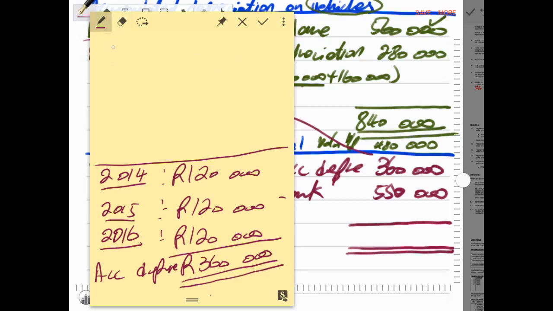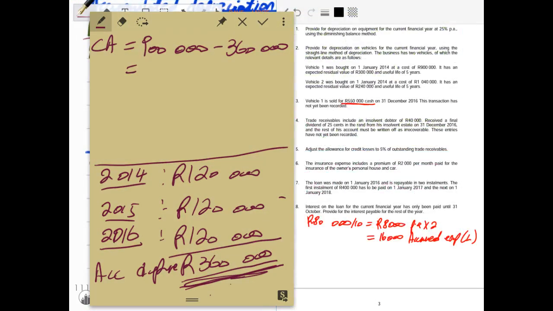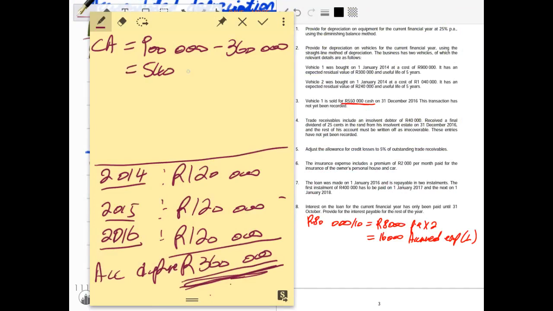In other words, we need to know the carrying amount of vehicle 1, and the carrying amount is the cost of 900,000 rands minus the accumulated depreciation of 360,000 rands, which we have calculated here at the bottom. Then 900,000 rands being the cost of the disposed asset minus 360,000 rands will give us an amount of 540,000 rands.